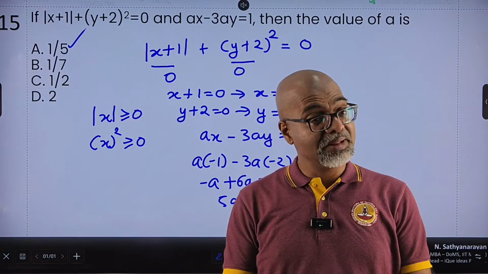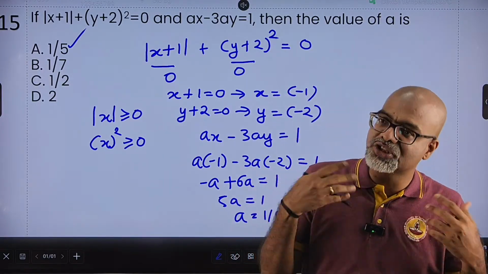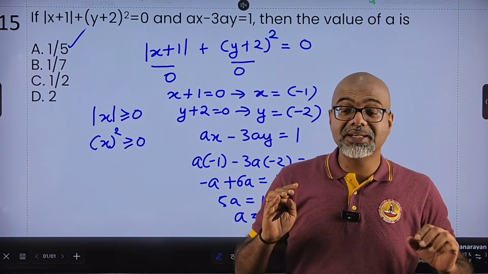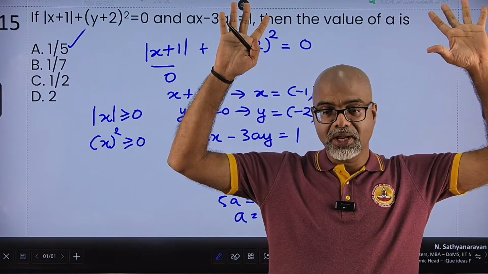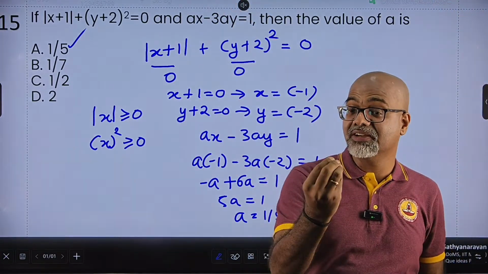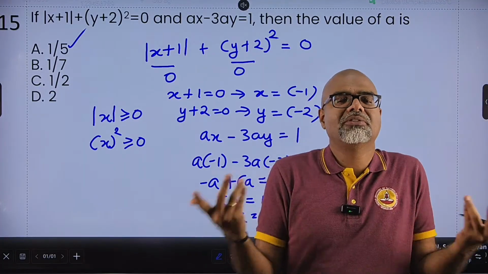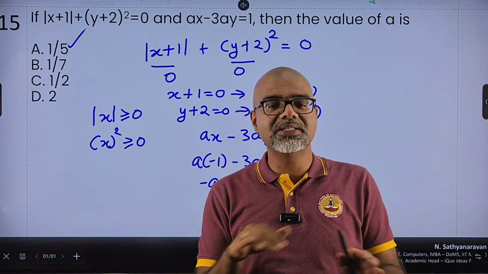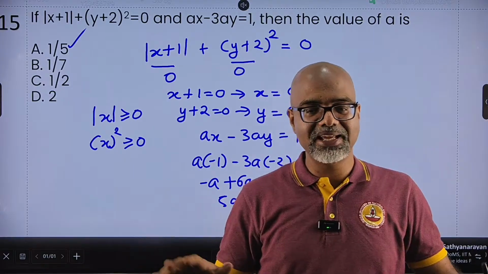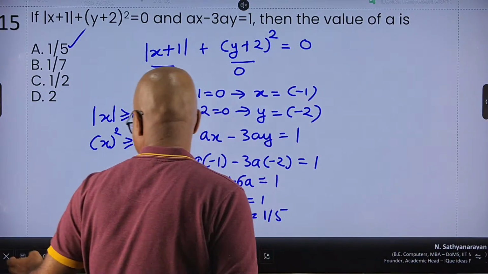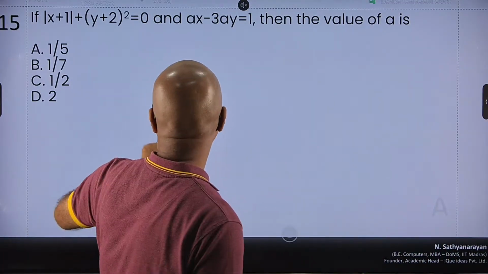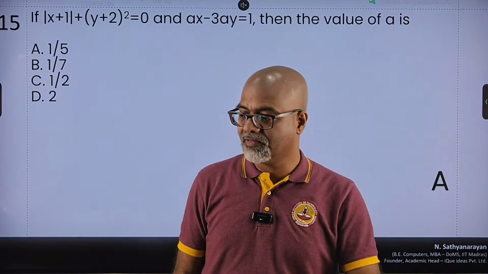But many students would have left it thinking it is complicated. IPMAT doesn't test your knowledge of big formulae. It tests your knowledge of basic fundamentals. Modulus, non-negative. Perfect square, non-negative. Two very simple fundamentals using which you could have easily cracked it under 30 seconds. All right. So value is A, 1 by 5. Absolutely true.